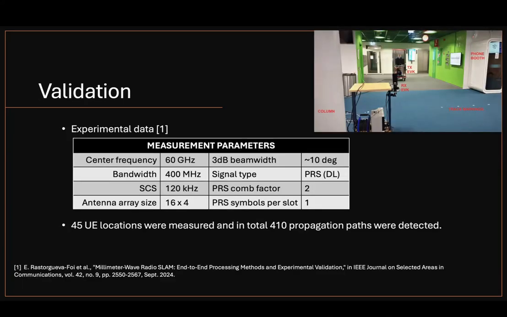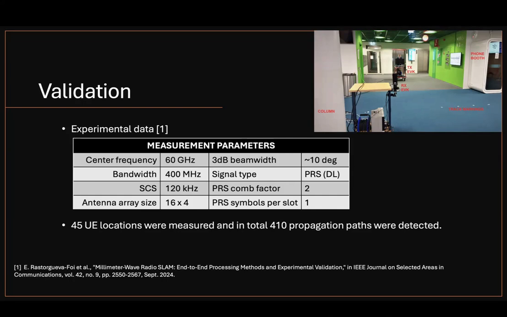We validated our approach with experimental data. In one experiment, we measured 45 different user equipment locations, detecting a total of 410 propagation paths. The data collected through this experiment helped us to analyze the potential of using multi-bounce paths for mapping and localization.